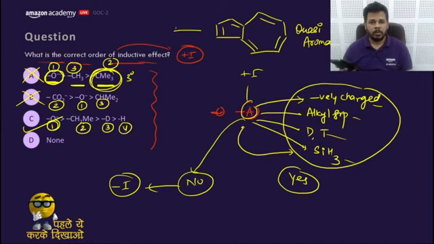This compound remains in its polar form like this. This bond shifts here and this bond shifts here. What will you get?